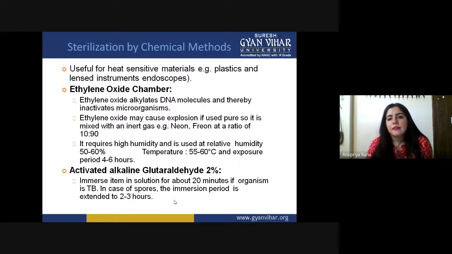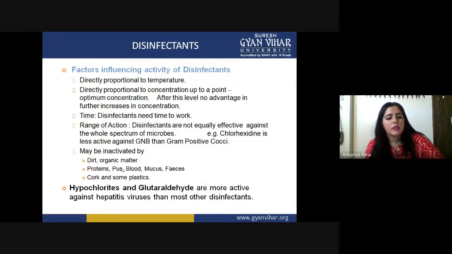So these are the methods which can be used under sterilization. These are just two simple methods of chemical sterilization, and you have seen all the methods of physical sterilization. Okay, so disinfectants we will take in the next class.